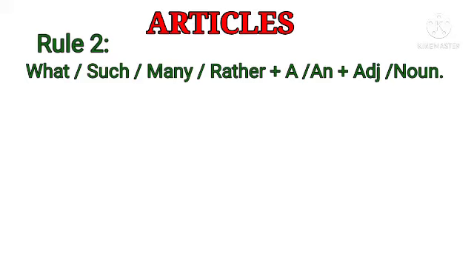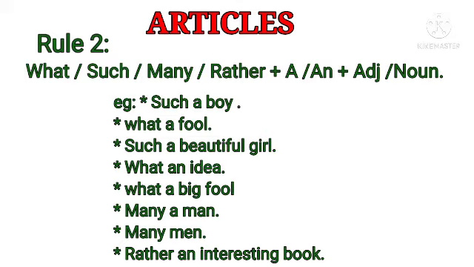See the second rule: what, such, many, rather plus article plus adjective or noun. If your sentence starts with what, such, many, rather, you have to write an article. See the example: such a boy. Such is a keyword, then you write a, then boy, a noun. Next, what a fool. What is a keyword, you have to write a, then fool is a noun. Next, such a beautiful girl. Such is a keyword, beautiful is an adjective, girl is a noun. Next, what an idea. What a big fool.